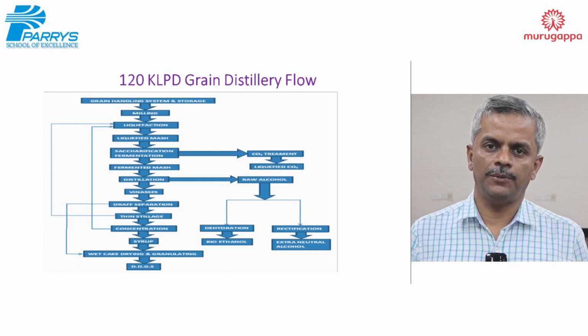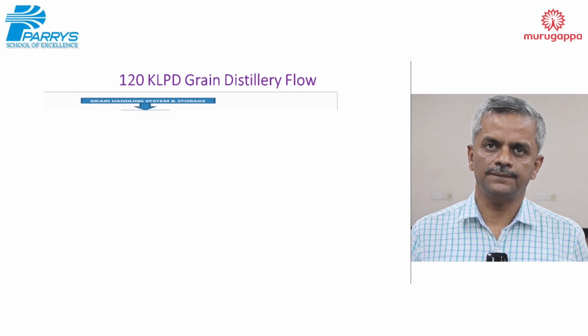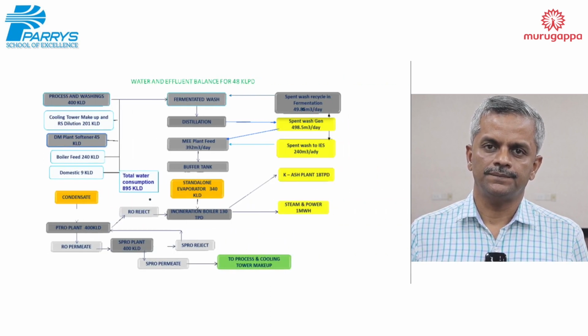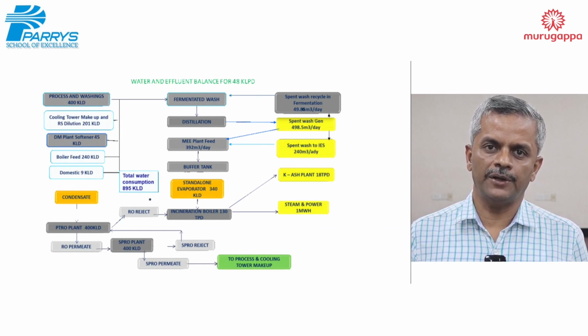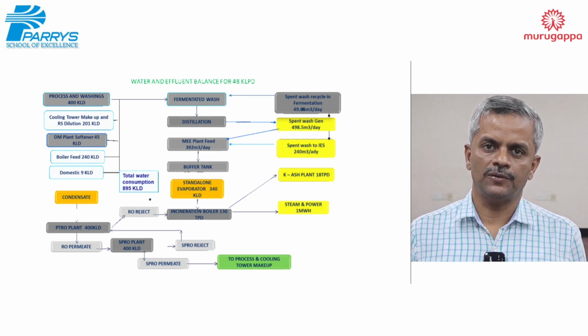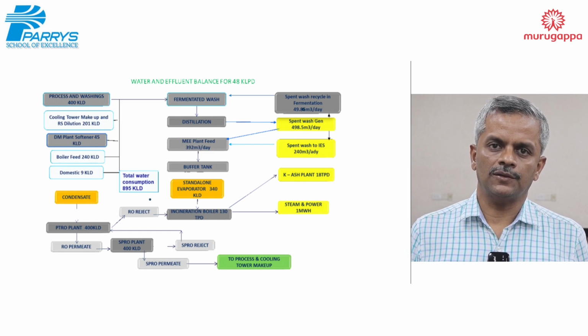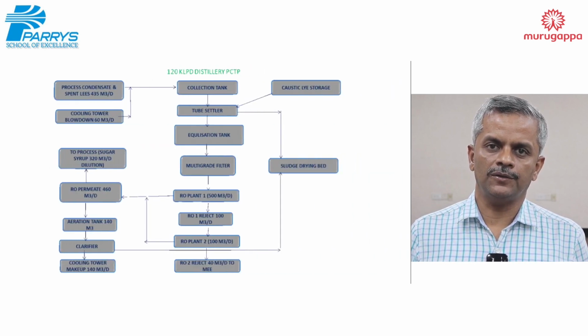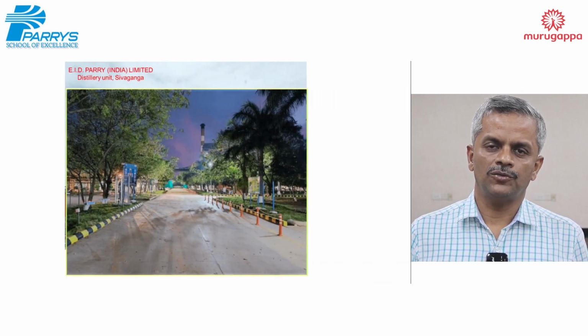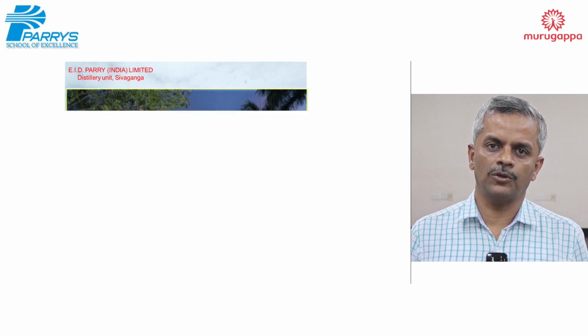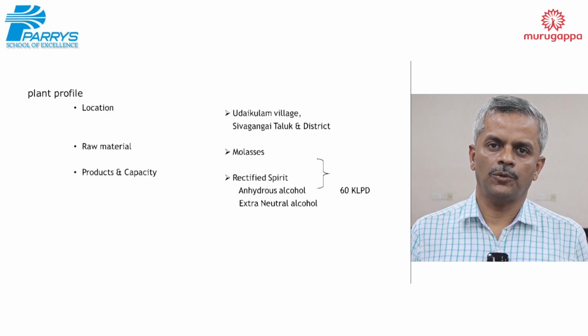This is a 48 KLPD plant flow chart. The condensate water here also is treated with biological as well as membrane treatment to recycle the water for cooling tower makeup as well as the process. Next, the Tamil Nadu unit, Sivaganga, it's a 60 KLPD plant, which can use feedstock molasses and sugar syrup. The product is rectified spirit, neutral spirit, ethanol. This is a process flow chart of the Sivaganga unit.